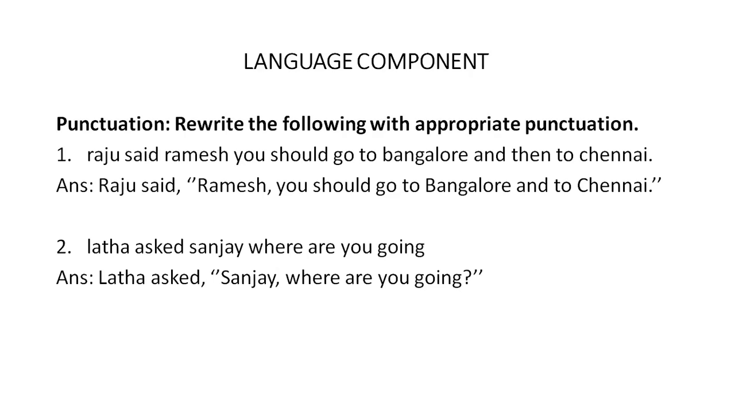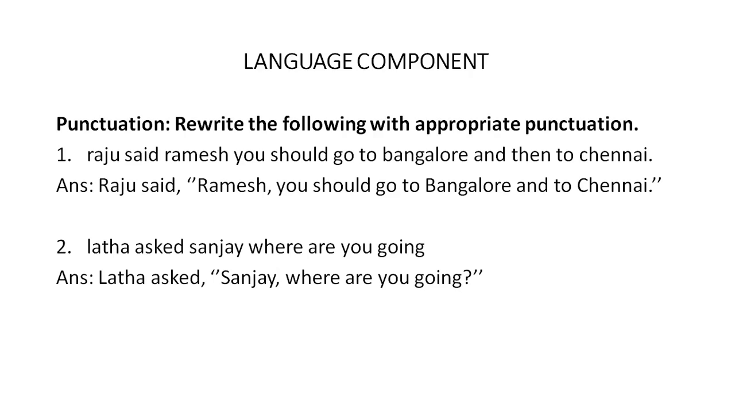Now, let me repeat. Under language components, you have 5 categories prescribed to you. Punctuation is the first one. Second one is framing question. Third one is use of negatives. Fourth one is linkers. And fifth one is reading comprehension.